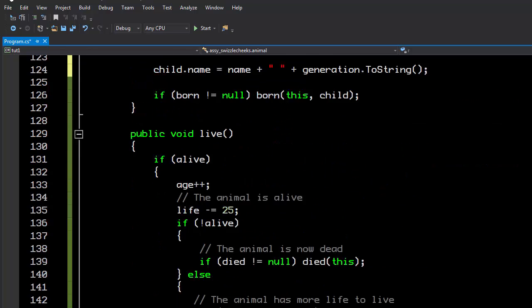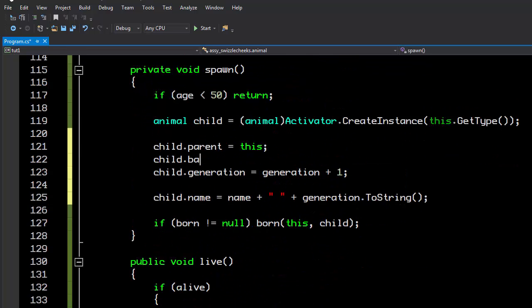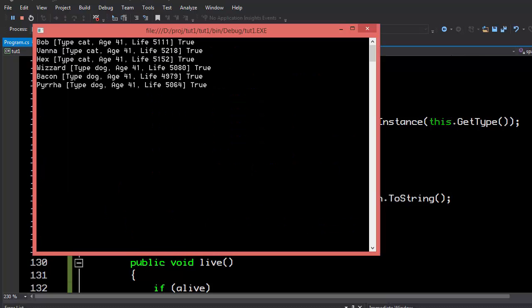So what we want here is child.basename equals my base name, and then their name is base name and then the generation number. Awesome. Let's see what this looks like. So we have all of our animals. Now we should start spawning new ones.